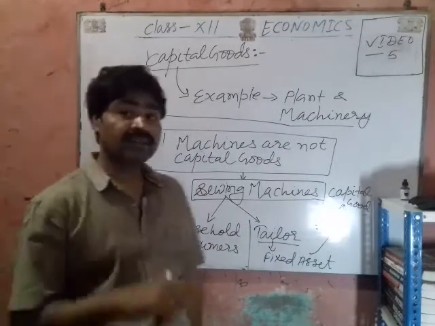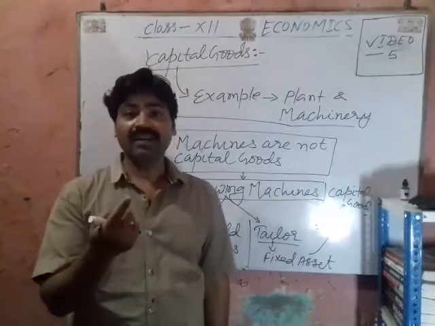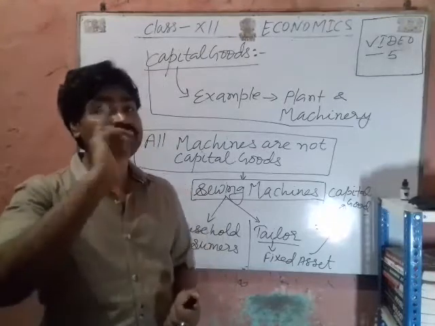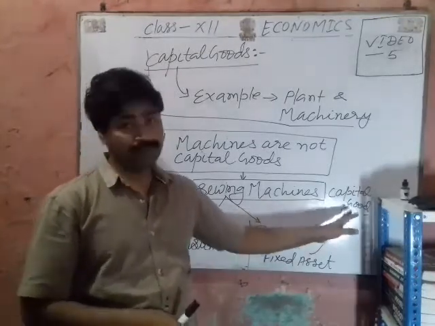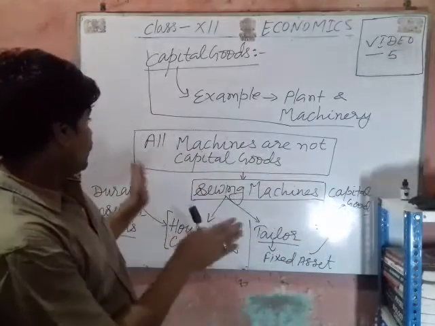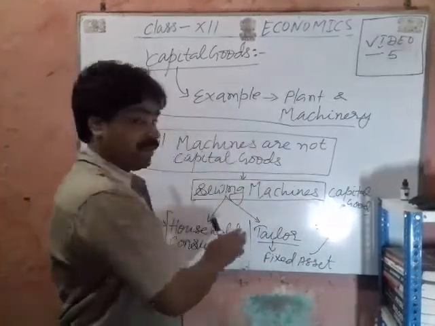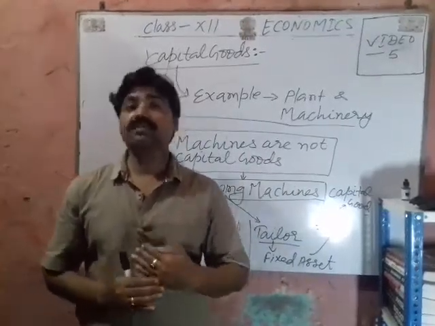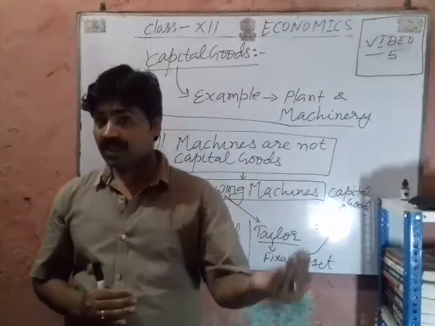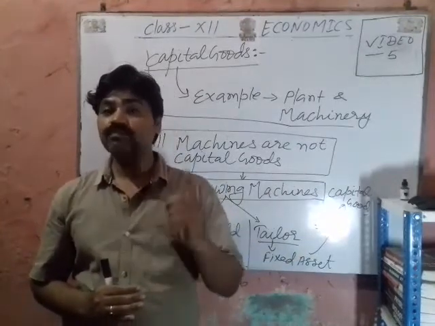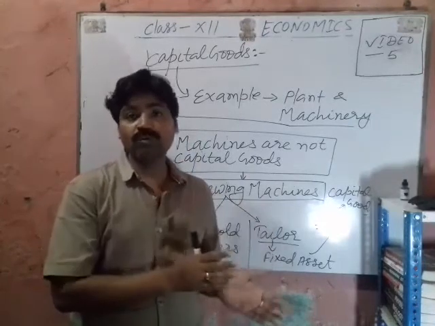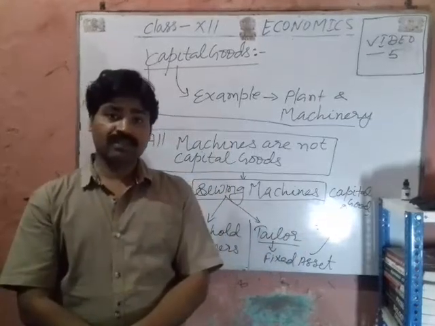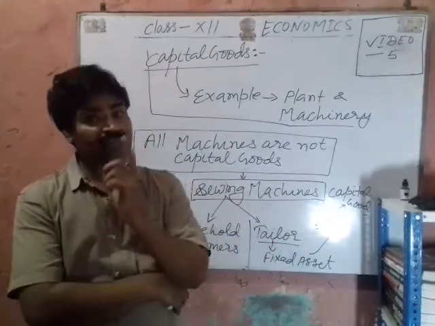On the other hand, the same machine used by tailor is the fixed asset of the tailor and is the example of capital good. So it is clear, all machines are not capital goods. Only those machines which are used by the producers in the process of production are the capital goods. But those machines which are used by the household consumers are the example of the durable consumer goods.